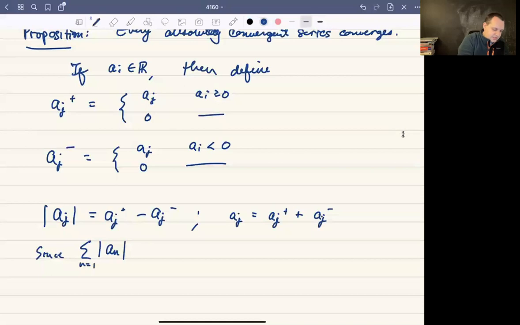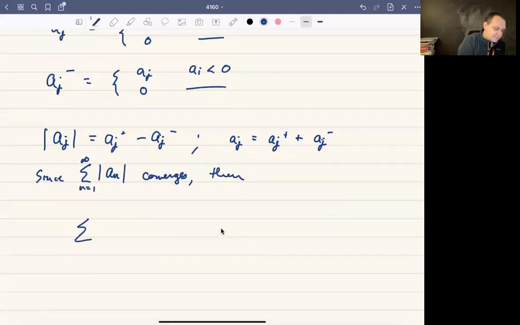But anyway, since this series converges, let's look at the sum of the positive parts, a sub n plus, and the other one, a sub n minus. This will be very similar.